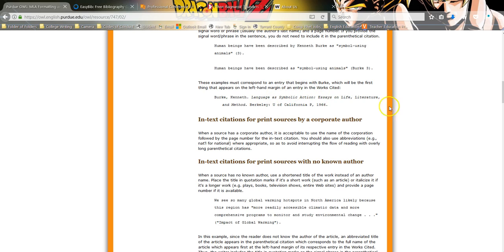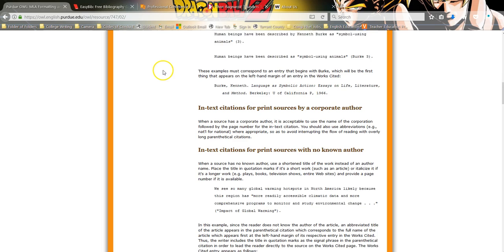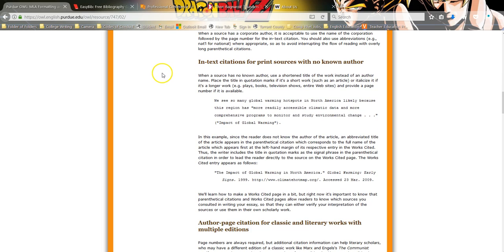Not language or symbolic action or anything random. It's literally Burke. Many of you put Othello inside of the in-text citation for the Othello paper. Sorry, it has an author, Shakespeare. Act, scene, line number. Make certain you come here to look. Make certain you're certain about what you're doing.